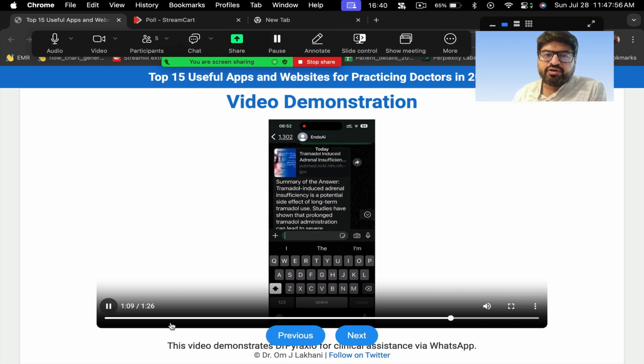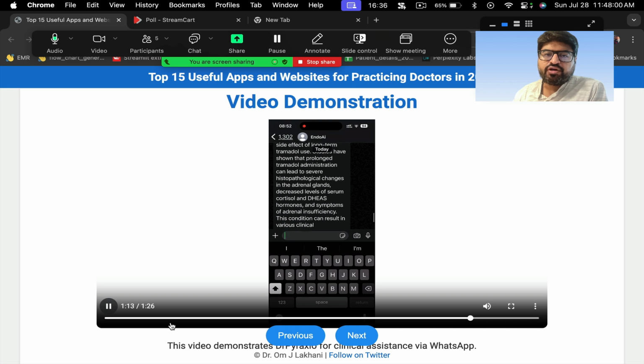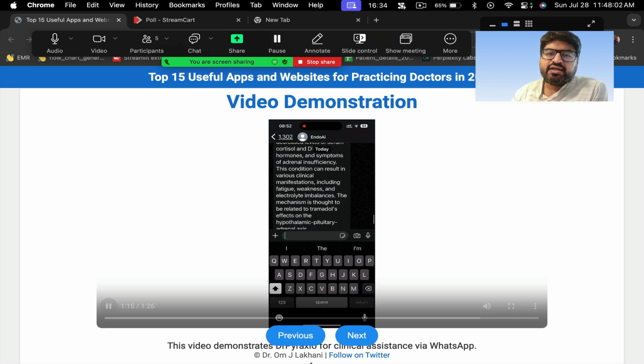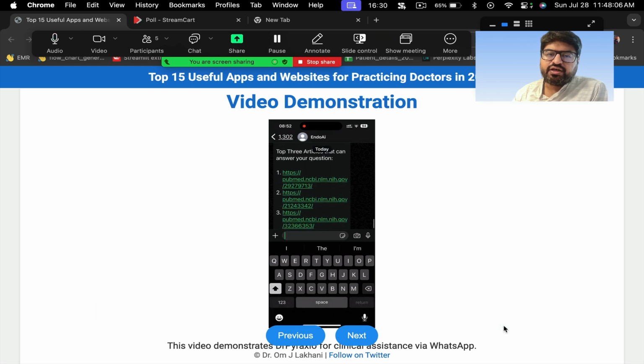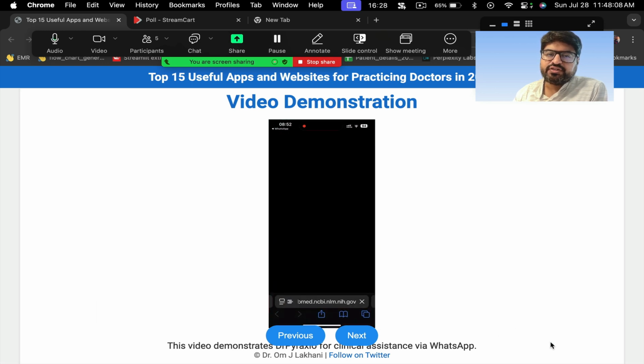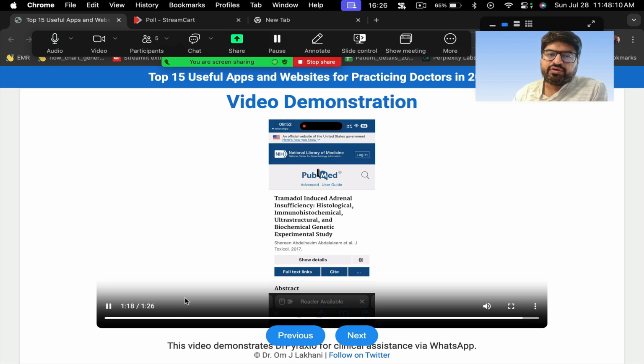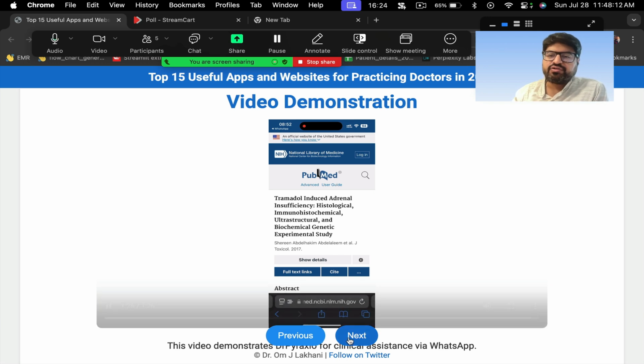It says tramadol use, adrenal insufficiency is a potential side effect of tramadol use. Studies have shown that prolonged tramadol administration is this. And then it will give you the results and the PubMed references also. Then you can click on the PubMed reference and check out the reference. So here you go, right? You can check out the references as well.